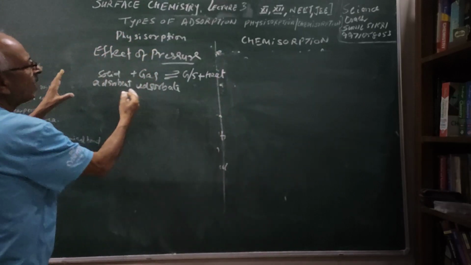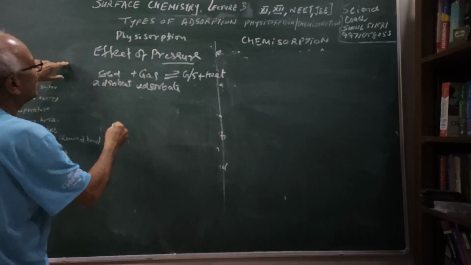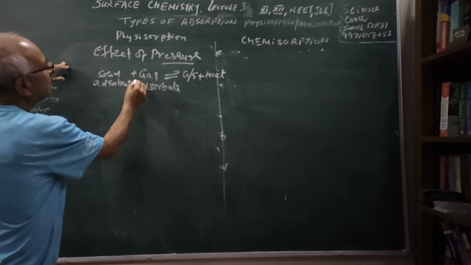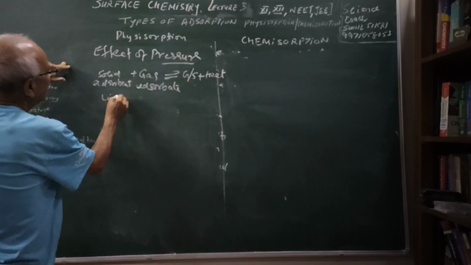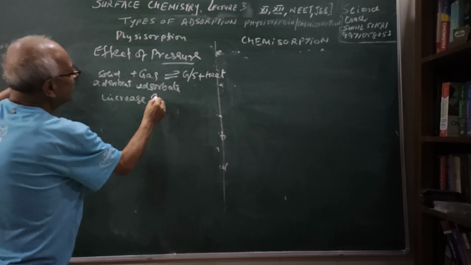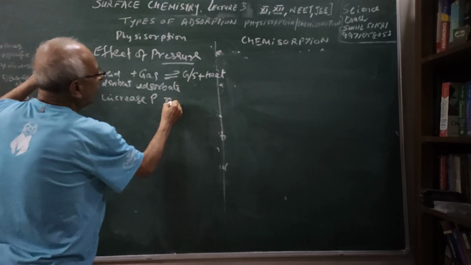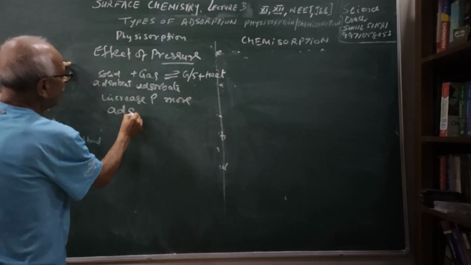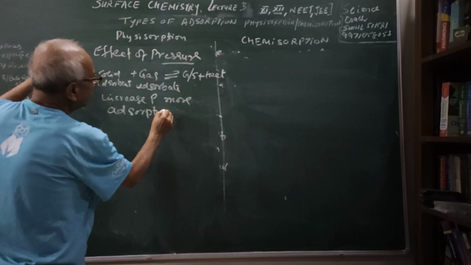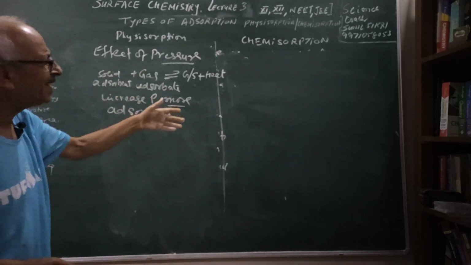So this is a reversible process, and as you see, the left side has greater volume as compared to the right. If I increase the pressure, more adsorption will take place. So adsorption will increase with increase in pressure.